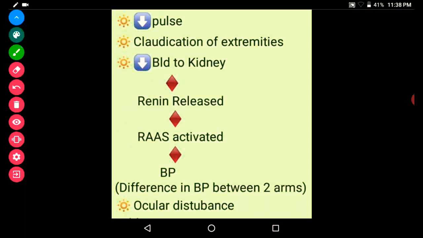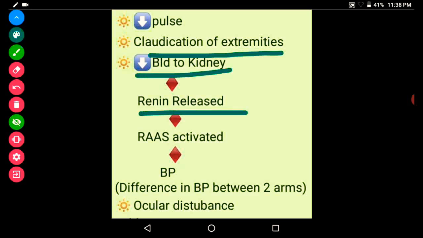So I told you there will be decreased pulsation because there will be decreased blood flowing through these arteries. So there is decreased pulsation and there will be claudication of the extremities. And if the renal vessels are involved, there will be decreased blood flowing to the kidney. As a result, renin will be released. This renin, angiotensin, aldosterone system will be activated and the BP will increase. There will be a difference in the BP between the two arms.